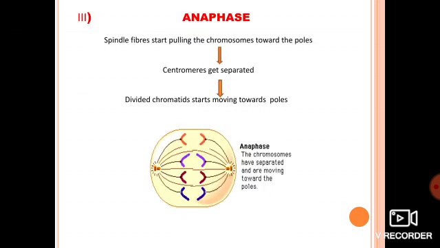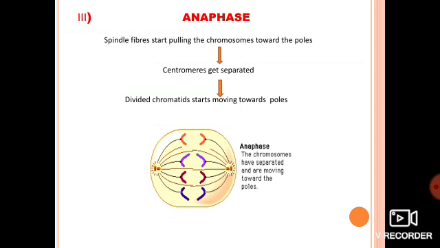Okay, now let's come to the next phase, that is anaphase. Here again you can see there are two words in anaphase, ana and phase. Now what does the prefix ana mean? Ana means opposite. If you closely observe the image, you will come to know that the chromosomes which were lined up at the equator in the middle of the cell in metaphase have now separated out. Just look at the figure.